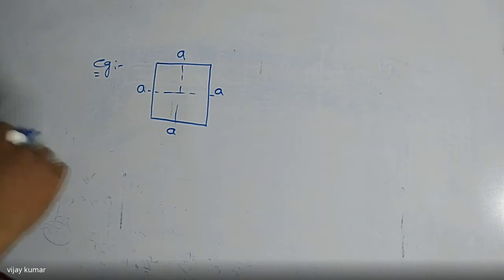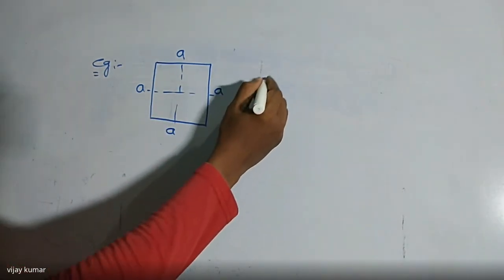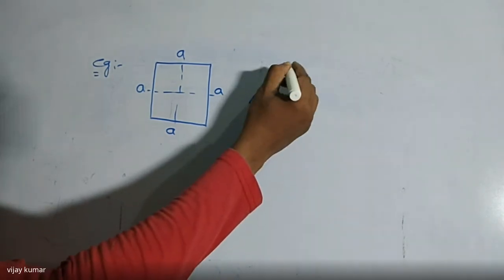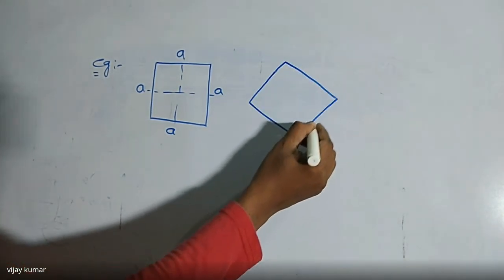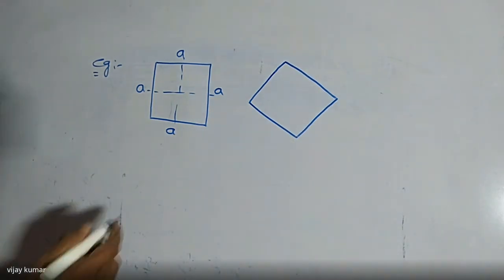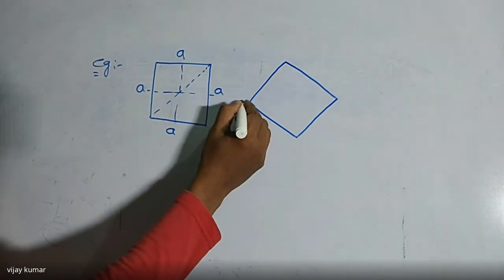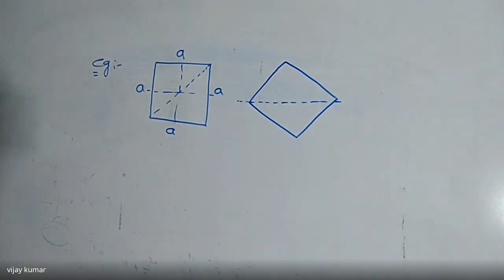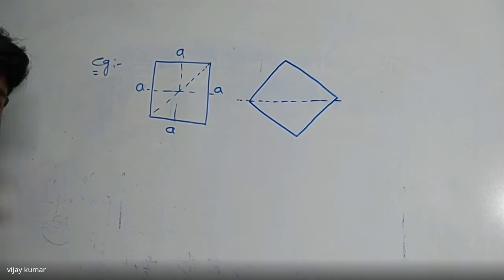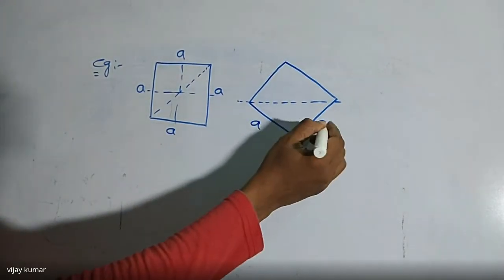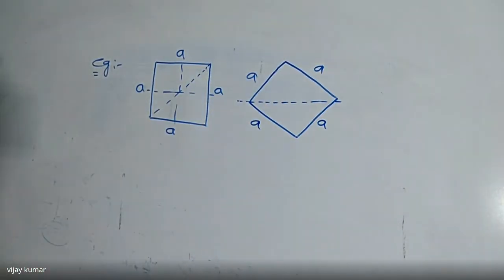Now I'm going to put this one like this. This is the diagonal actually. So here the diagonal is horizontal. These sides are also A, A, A and A here.